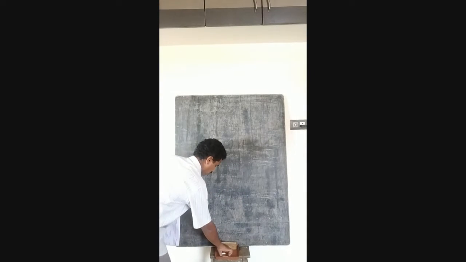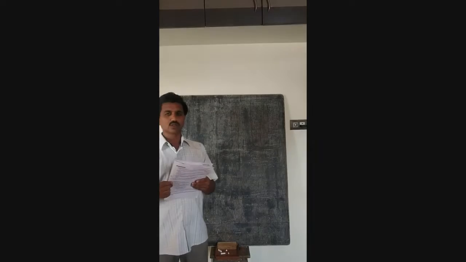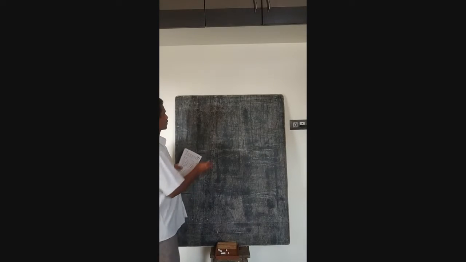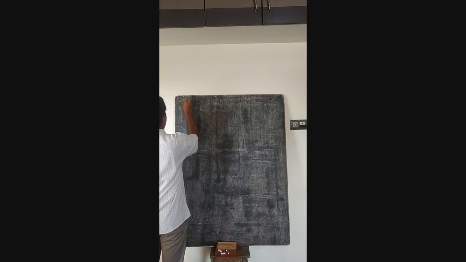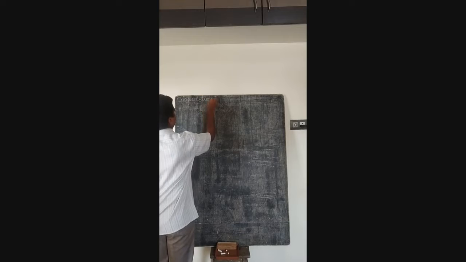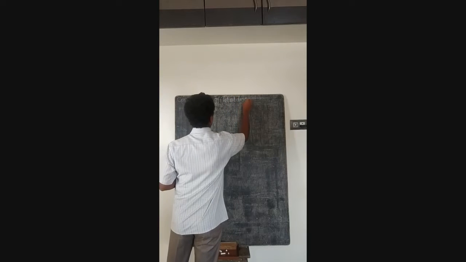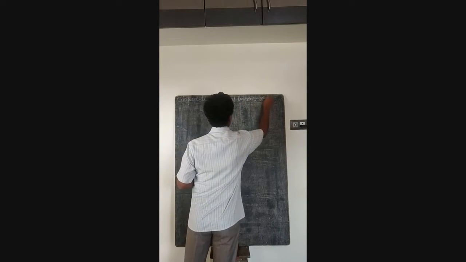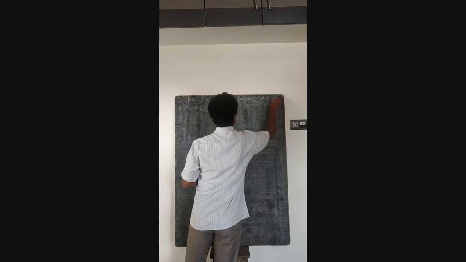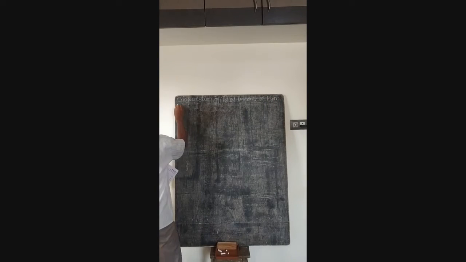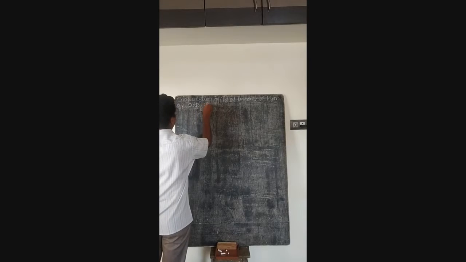So now let us compute the total income of the partnership firm. Computation of total income of firm. Here the previous year is 2018-19.